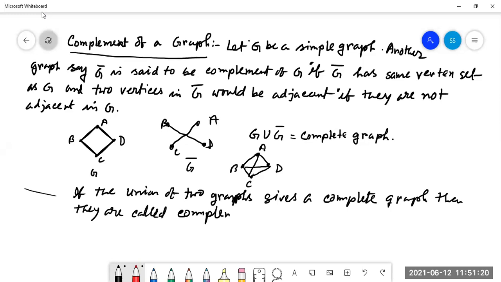Complement graphs to each other. Clear? So in other words also we can say this. This is the complete graph.